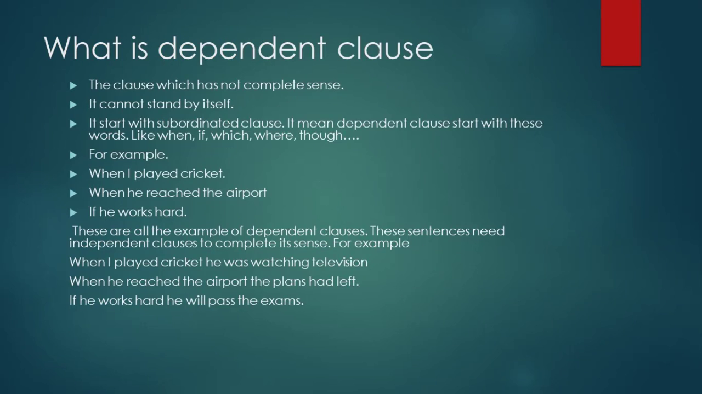Now come to the dependent clause. What is a dependent clause? The clause which does not have a complete sense. It means it needs some other clause to complete the sense. It can't stand by itself. In simple words, you can say that it needs some other clause to complete the sense. And one of the most important points is that a dependent clause always starts with subordinating words like when, which, where, if.